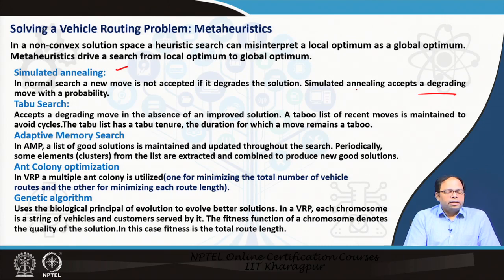Then there is taboo search, where the search accepts a degrading move in the absence of an improved solution, and a taboo list of recent moves is maintained to avoid cycles. The taboo list has a taboo tenure, that is, the duration for which a move remains taboo. That means it remembers the moves that were taken that created a bad result, and keeps that in mind, and once that time is over, it can again go in that particular direction. In that way it can again avoid the local minimum.